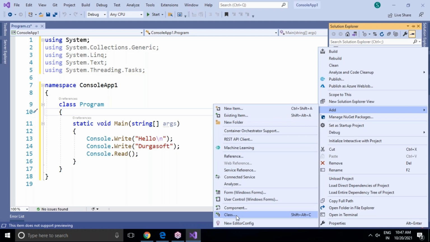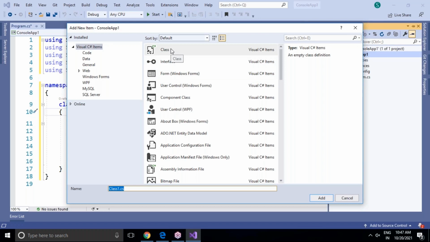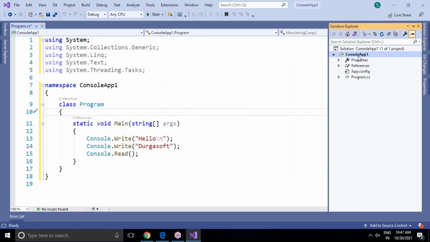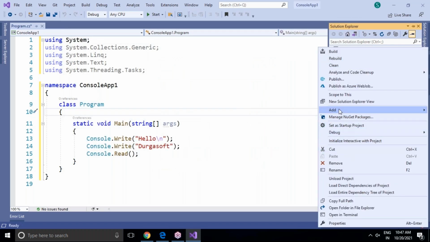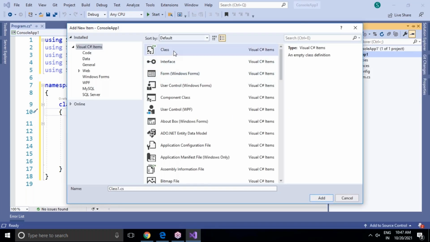If you click on Class directly, you will get the class template. Or if you right click on the console app, go to Add and click on New Item, then you have to select the class template here and click on Add. While giving the class name, you can choose any name with a .cs extension. Right now Class1.cs is there, but you can select any name, no problem. But I'm not adding this way. I would like to show you another way to add the class.